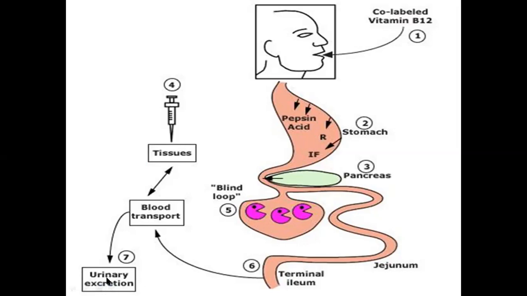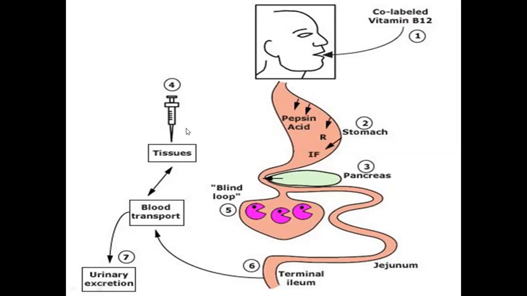Then we will find that there is no pathology in the gut. When we take a cobalt labeled vitamin B12 and at the same time we saturate the blood by giving the injectable vitamin B12, this will come to the stomach, the small intestine, reach the terminal ileum where it is absorbed into the blood. The blood is actually saturated by vitamin B12.